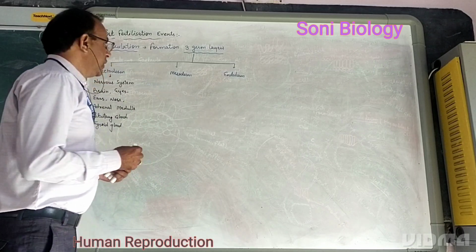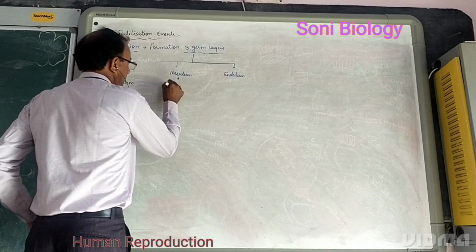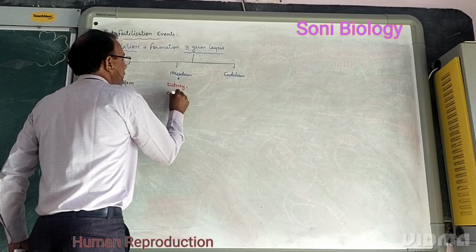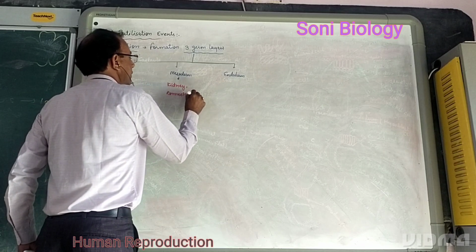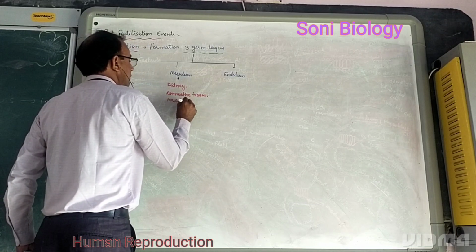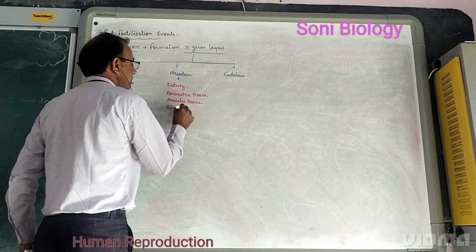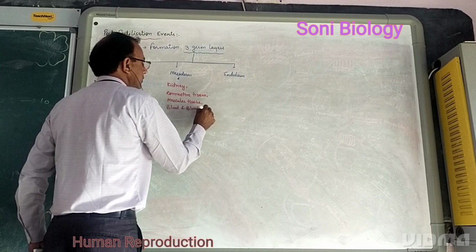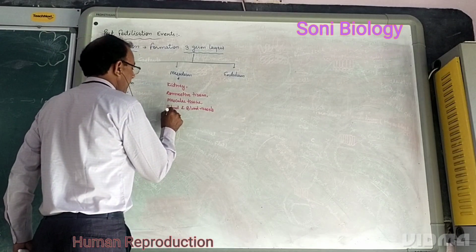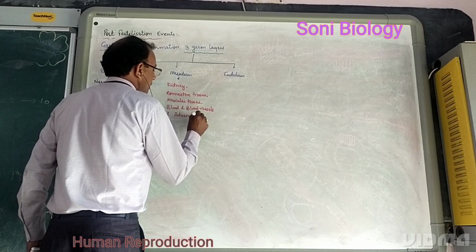Same with mesoderm. Mesoderm helps in the production of kidney, connective tissue, muscular tissue, blood and blood vessels, and adrenal cortex.